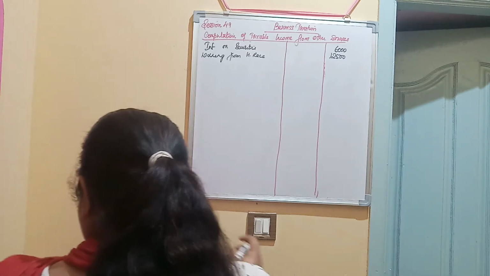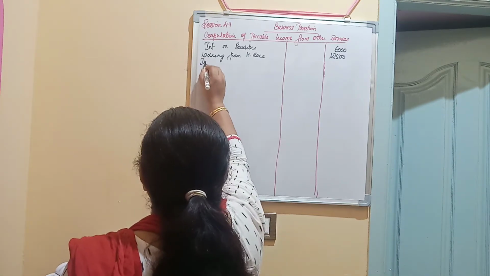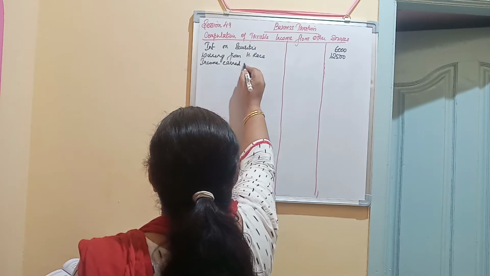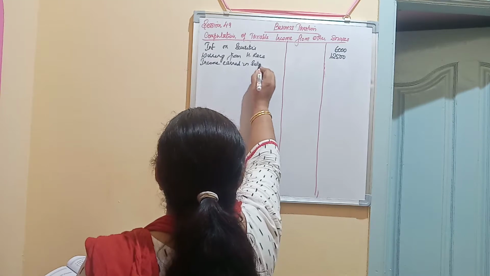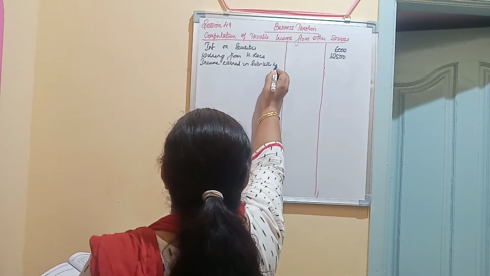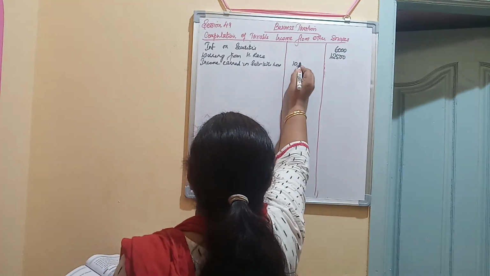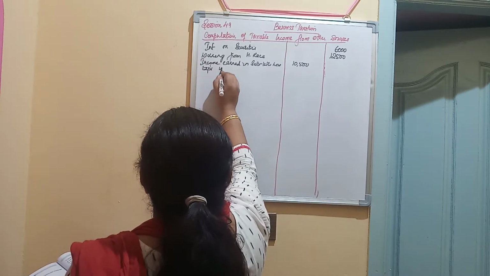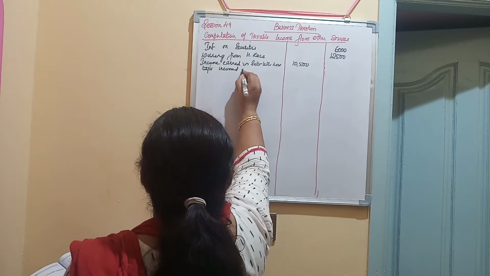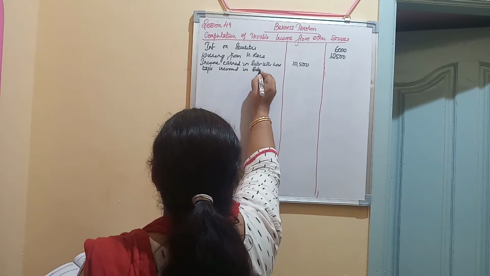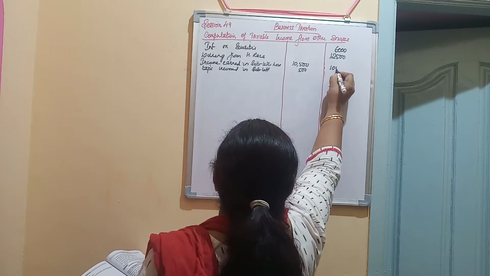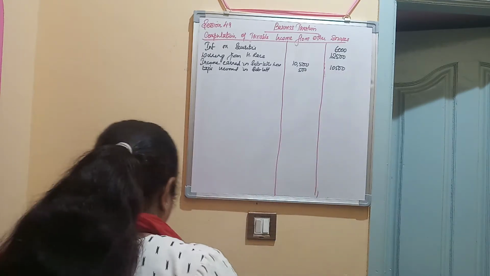So income earned in subletting house, 10,500. Expenses incurred in subletting, 500. So 10,500 is actually the amount.